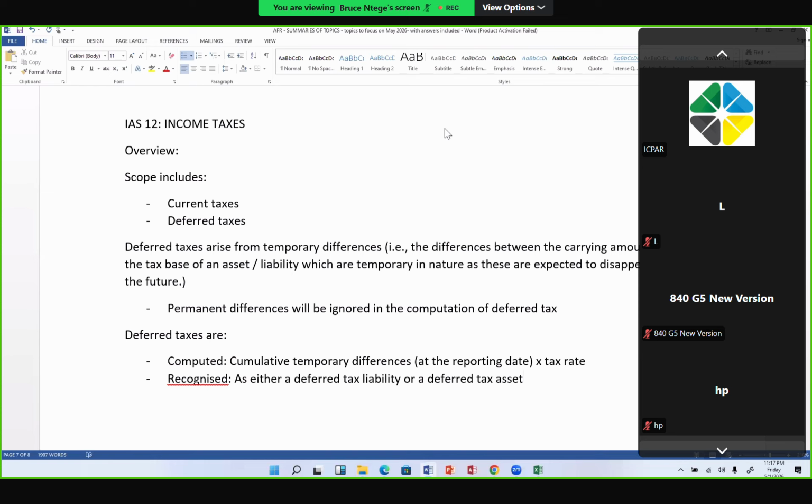Let me go back to the computation, and we need to know what types of temporary differences we have. You have two types of temporary differences. Those include taxable temporary differences as one.